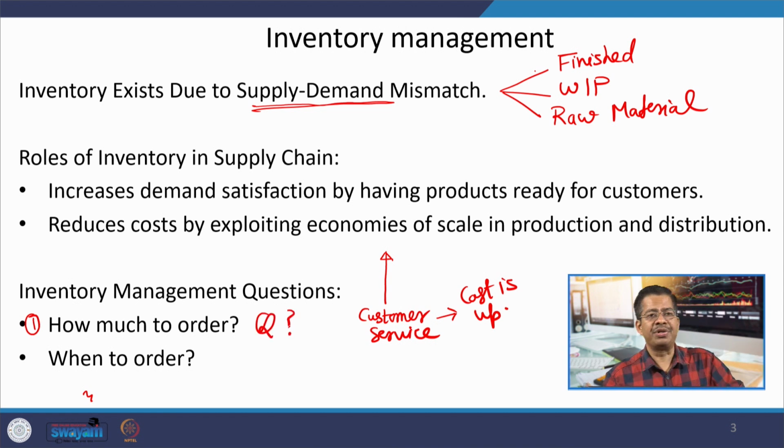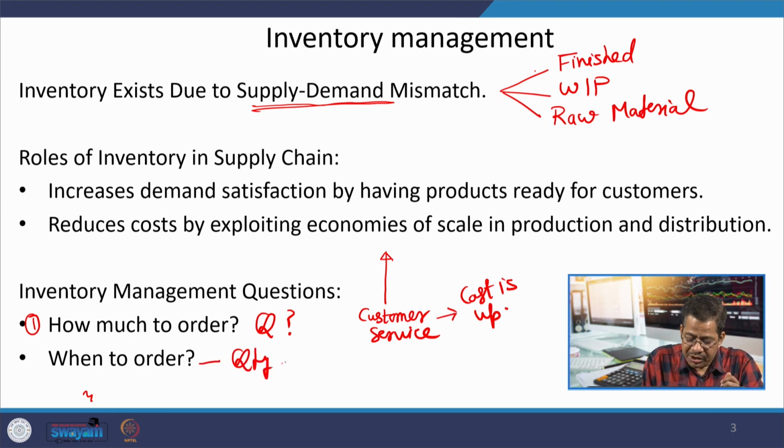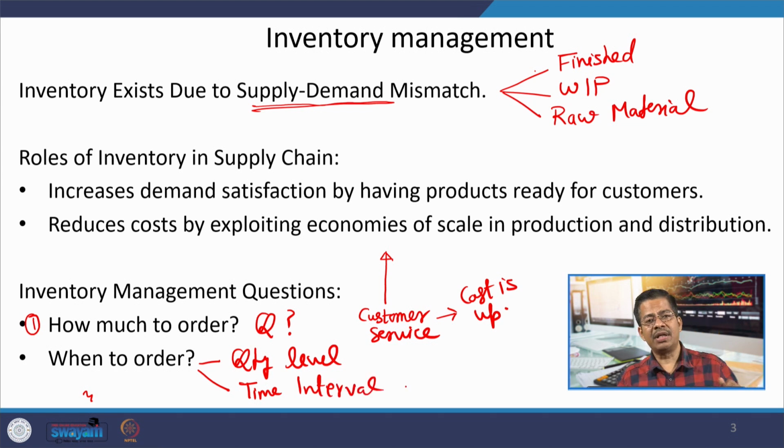And the second important question is when to order. Should we order on the basis of some quantity level, or should we order on the basis of time interval? You may say that, okay, I am going to order a new lot whenever the present stock goes down to, let us say, 10 units. I am going to place a new order.